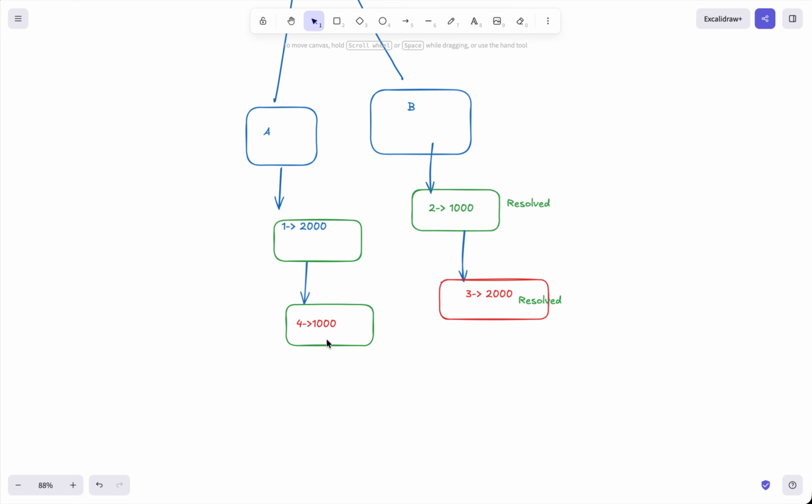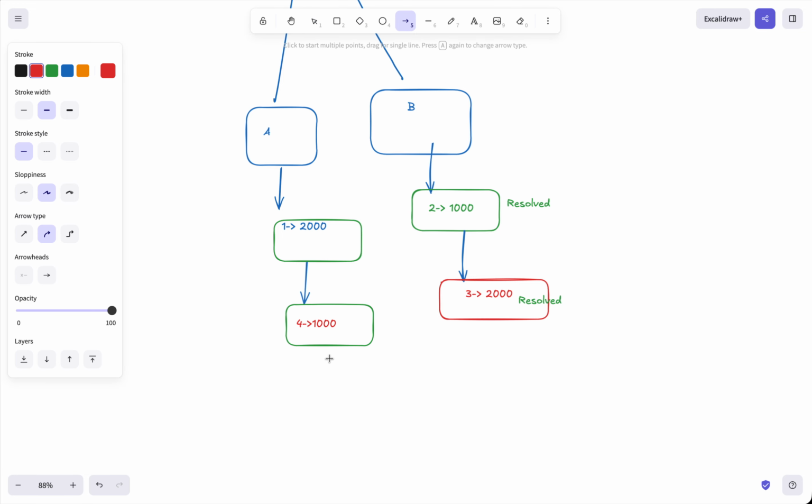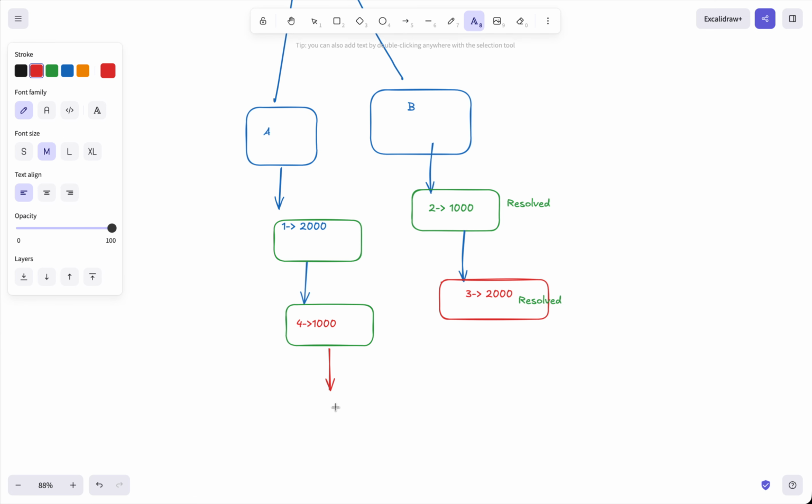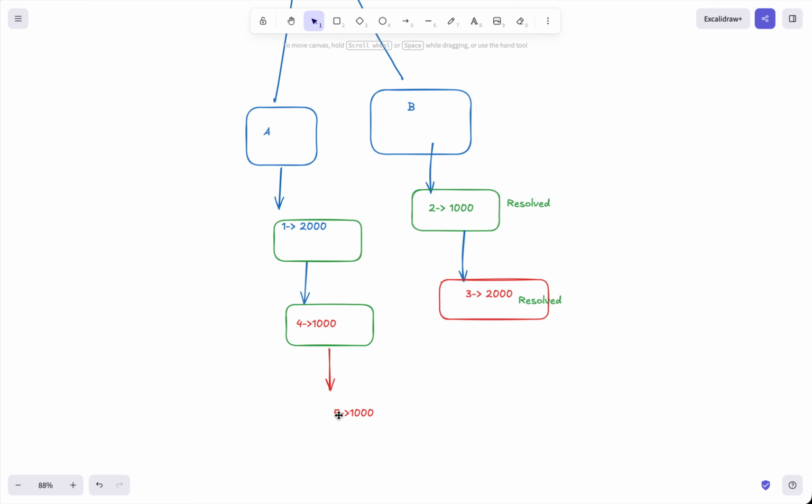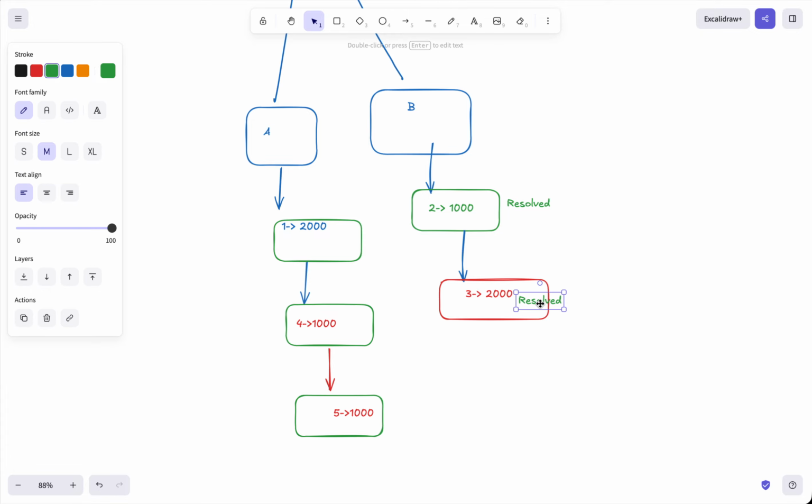Now we have only one task left, so it will, let's say, come here, and task 5 has some delay, let's say a delay of 1000. So once this is also done, this will also get resolved.